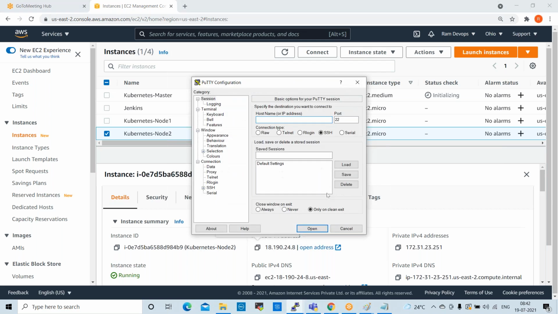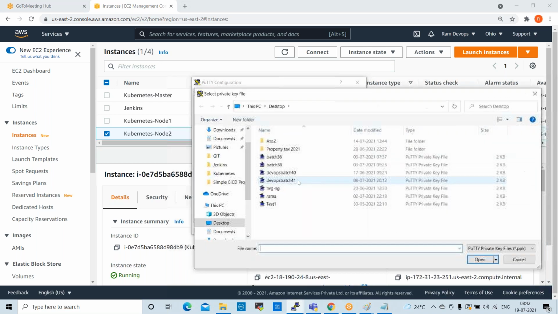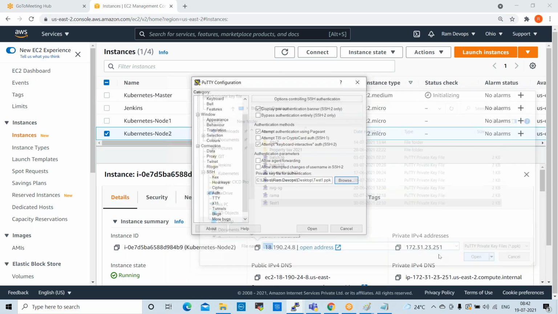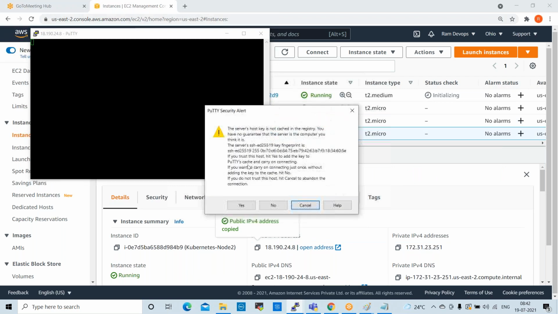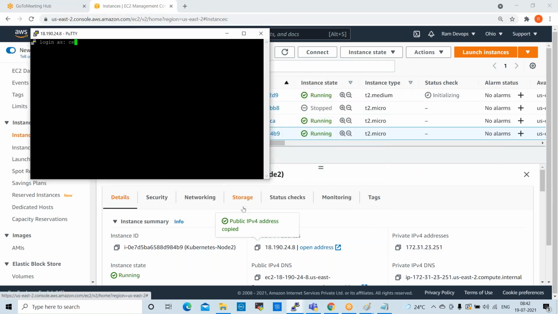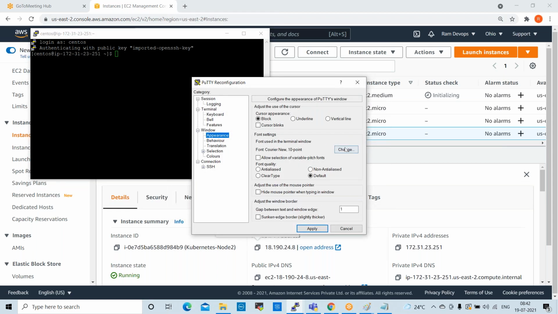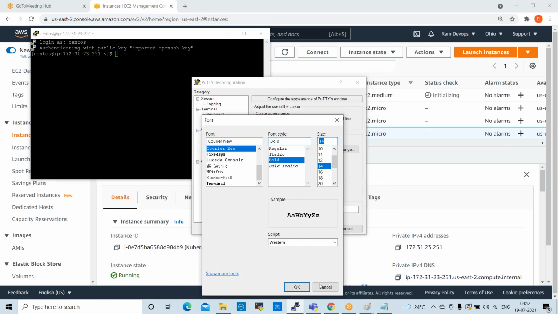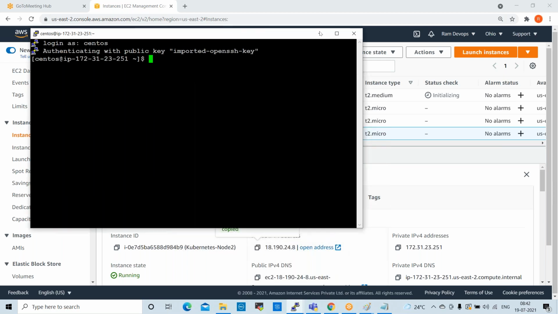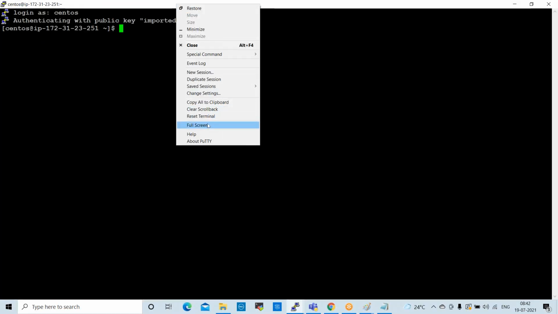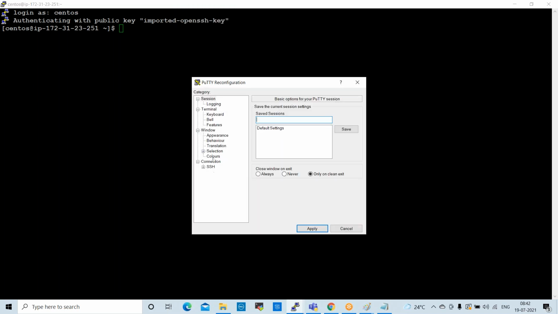So one more console I can open here. CentOS. This one also I can change the color.